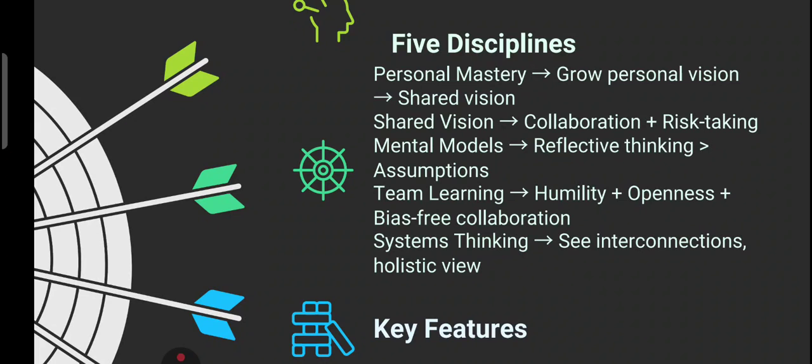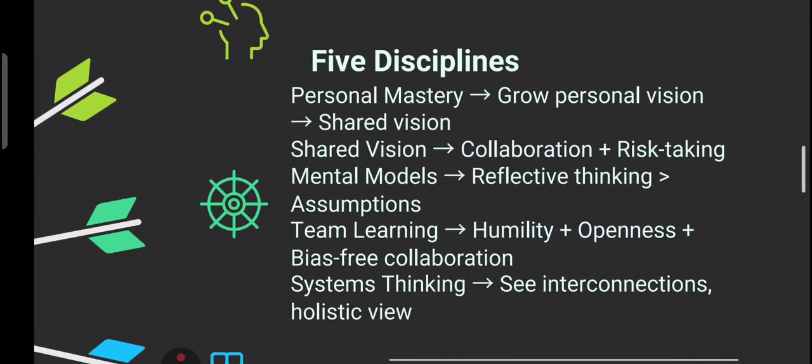And then systems thinking, which means understanding the big picture and connections. So these are the 5 main disciplines.